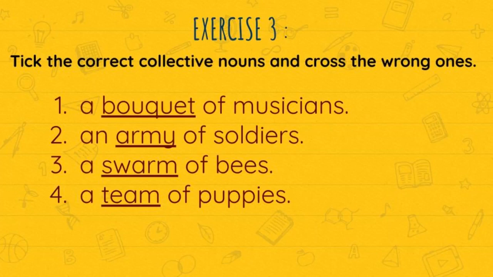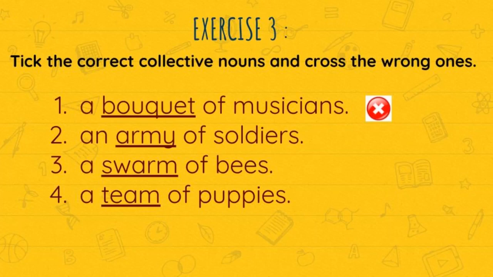Okay, let us see how to do it. Write the first one in your classwork note, a bouquet of musicians. Is it right? Is bouquet the correct collective noun for musicians? No, because bouquet is the collective noun which refers to a collection of flowers. So the first one is not the correct collective noun. So put a cross mark. Yes. Let's move to the second one.